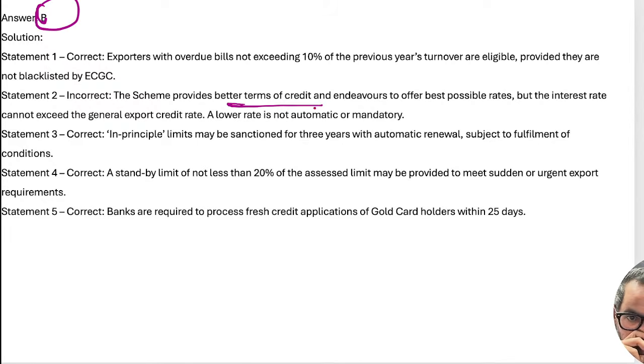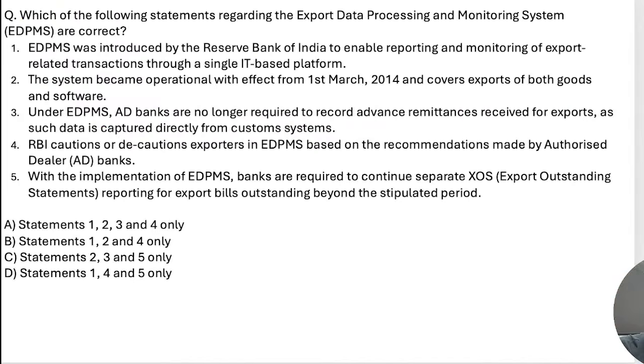The scheme provides better terms for credit and endeavors to offer the best possible rate, but the interest rate cannot exceed the general export credit rate. A lower rate is not automatic or mandatory in this particular case, right? Next one, guys.